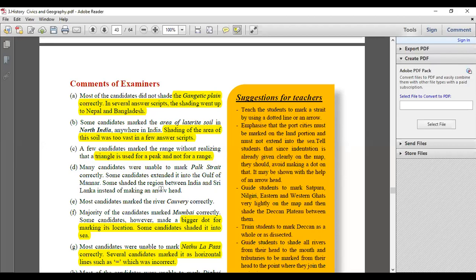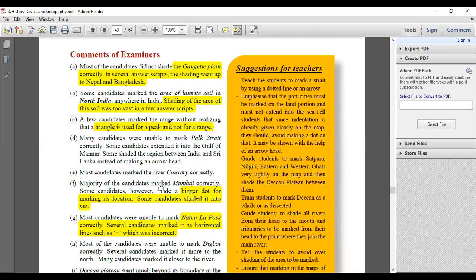You have to practice maps. You can't just randomly think that you know everything, go into the exam thinking you know everything, and then not get marks. So be careful with it, right?